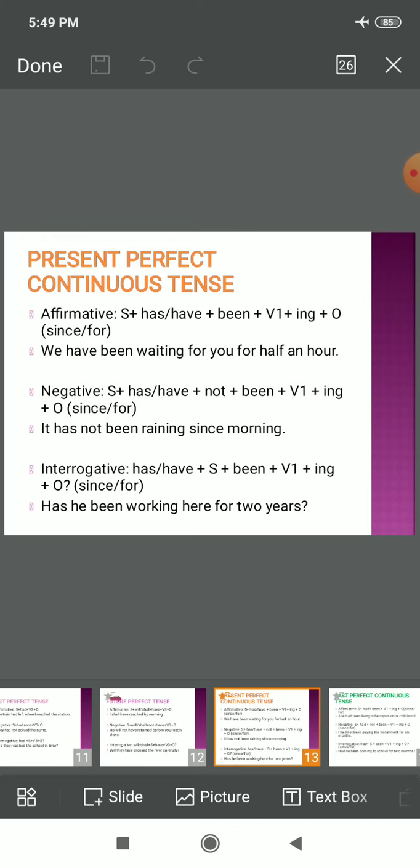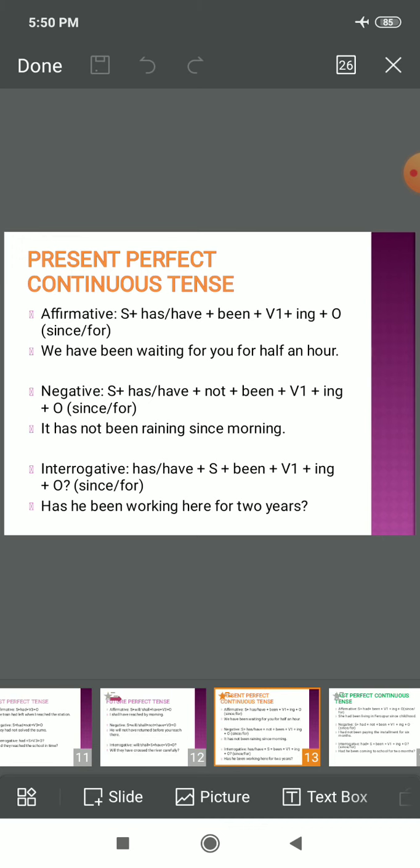So how to identify where to use since and where to use for? Children, bear it in mind that since is used for a point of time, a particular point of time: since morning, since 10 o'clock, since 5 o'clock, since Tuesday, since August, since 1998, right? For is used for a period of time.